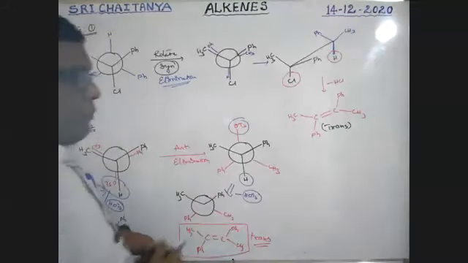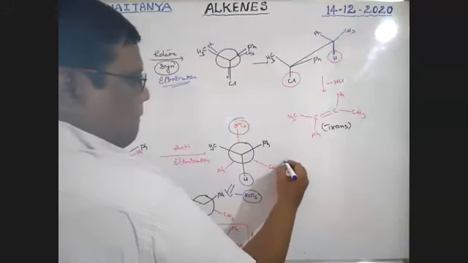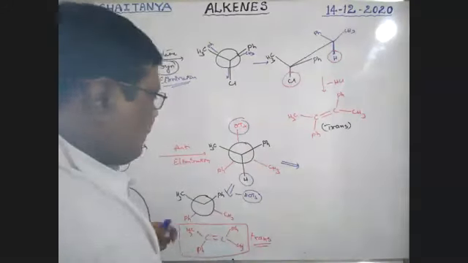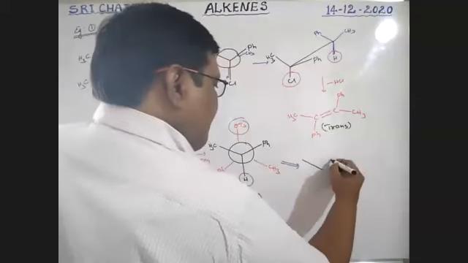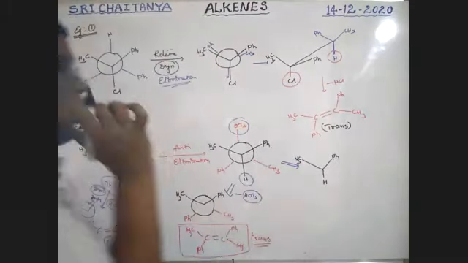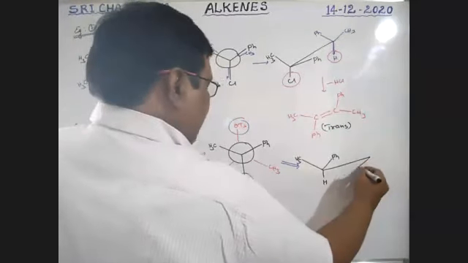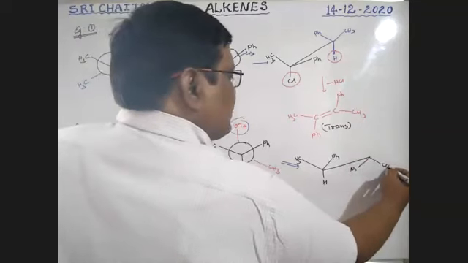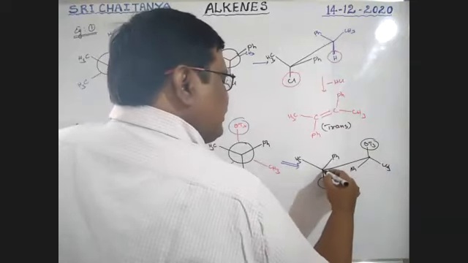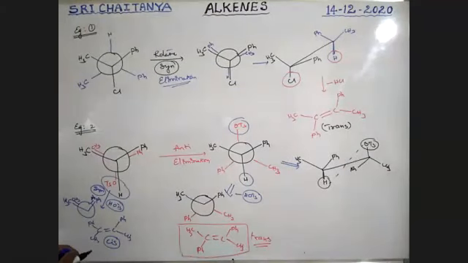See here. I'm converting this one into a Sawhorse model. Sawhorse model. See here. This one I'm trying to maintain as Sawhorse: Ph, CH3, H. Okay. Now it is like that. Next, it is Ph, CH3, OTs, boys. Now tell me, this OTs and this H are opposite to each other, in trans positions, boys. That is why it is anti-periplanar. Now it is anti-elimination.